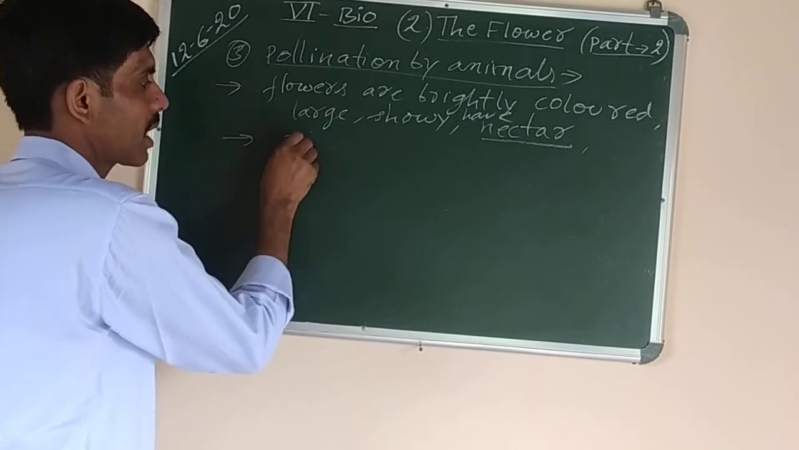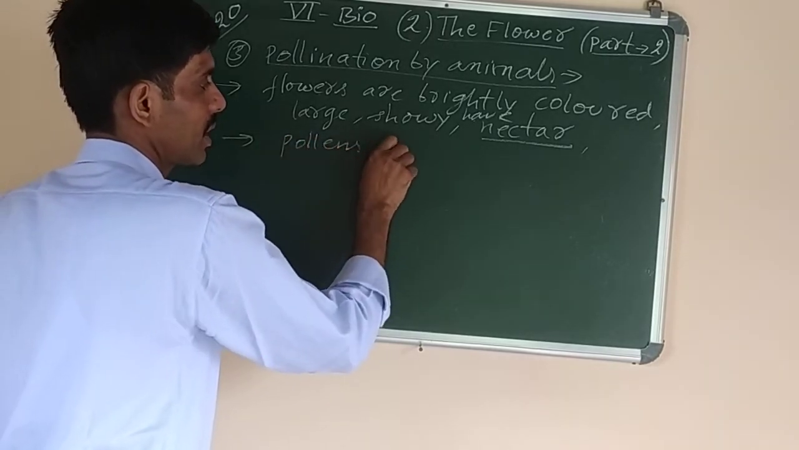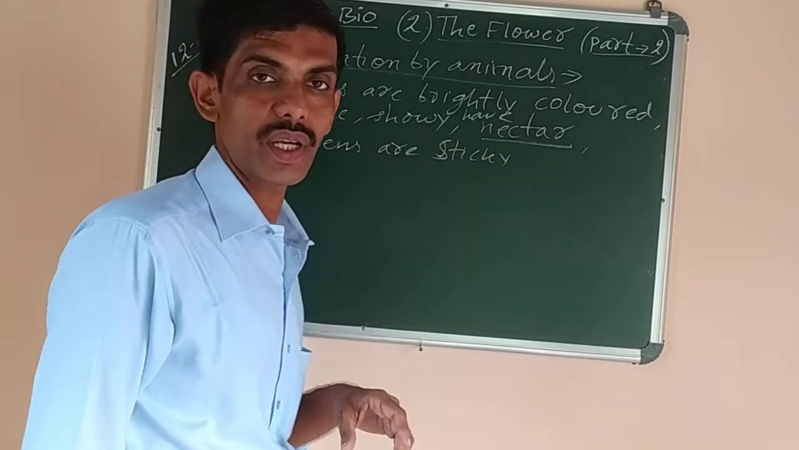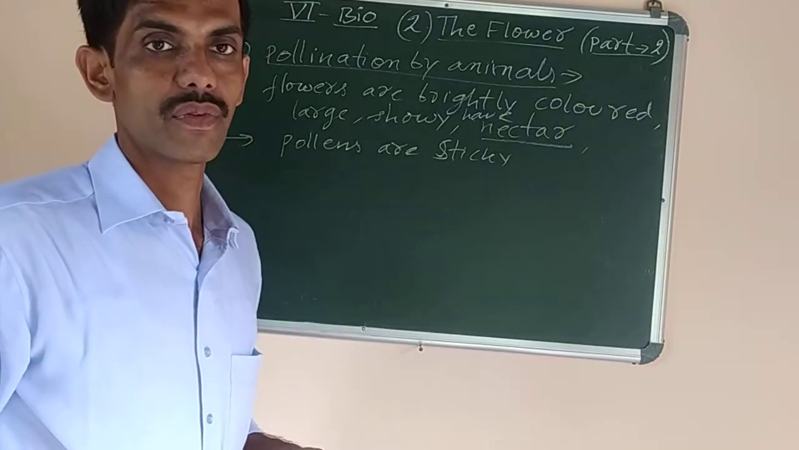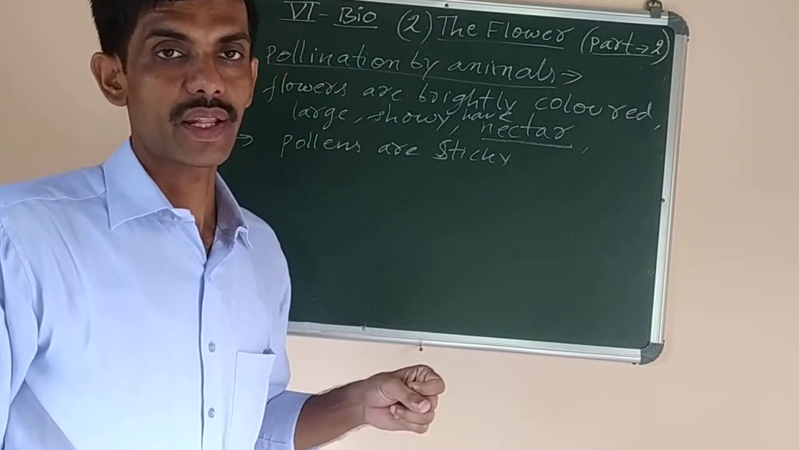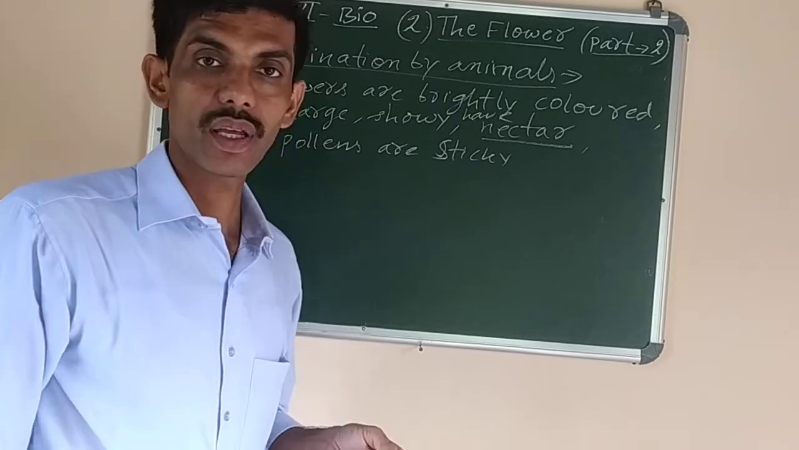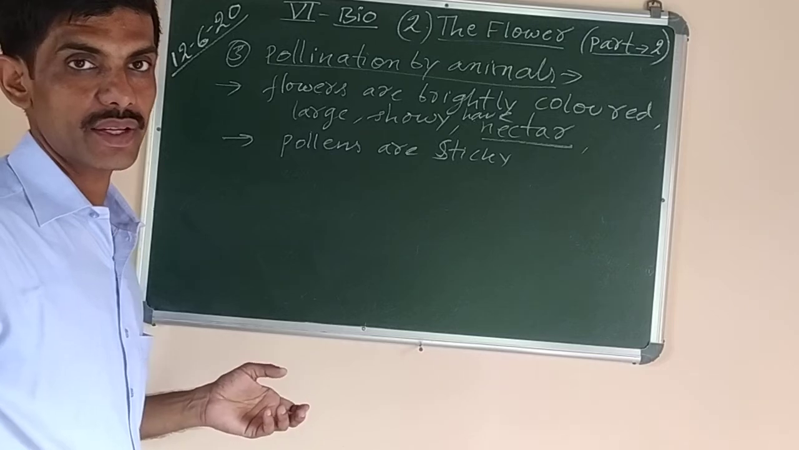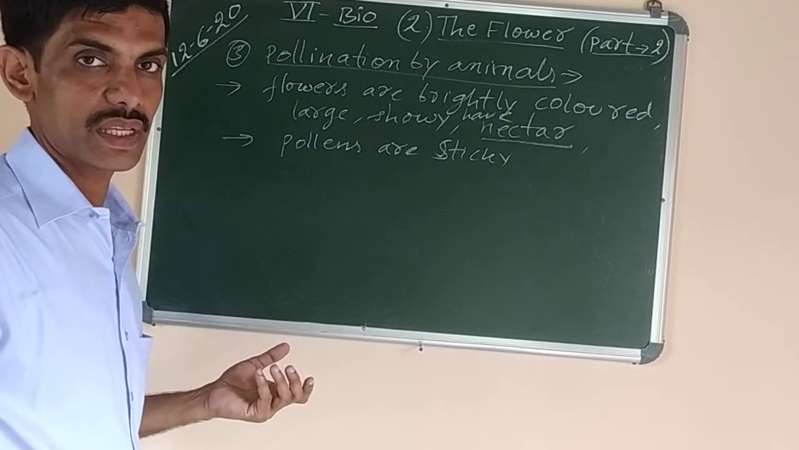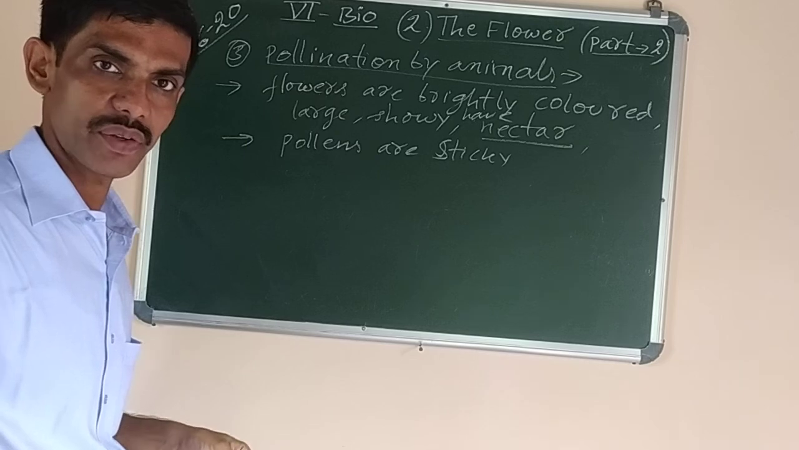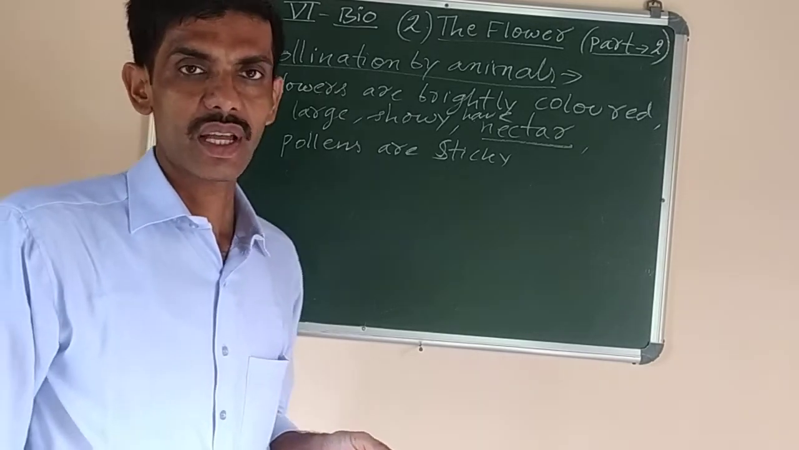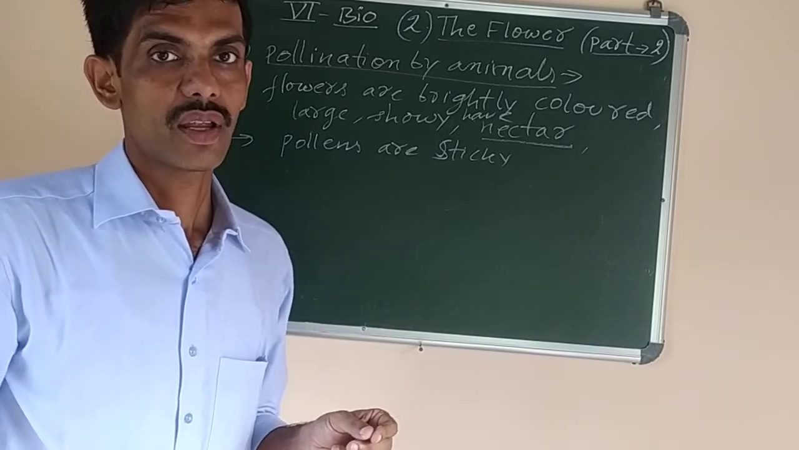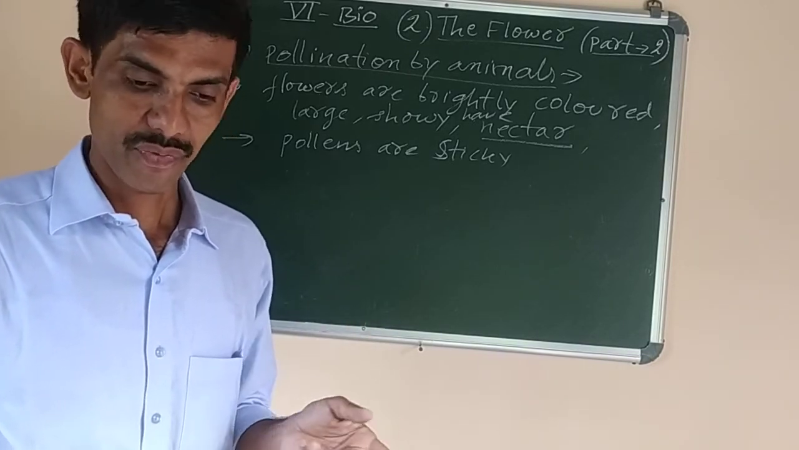and the pollens are sticky in nature. Why sticky? Because they have to stick on the surface of the body of insects, so that they can be transferred from one flower to the other. And the stigma is broad or flat. Stigma is also sticky, so that it can receive the pollen grains. Generally, the stigmas are the sites where pollen grains will fall, and that will result in the process of pollination.